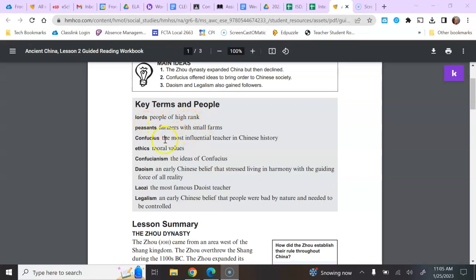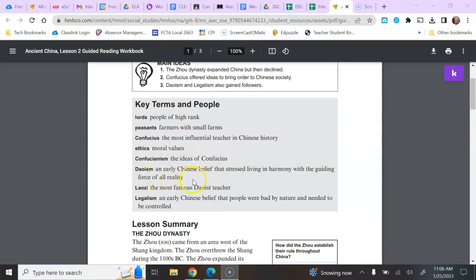Lords, people of high rank. Peasants, farmers with small farms. Confucius, the most influential teacher in Chinese history. Ethics, morals or values. Confucianism, the ideas of Confucius.